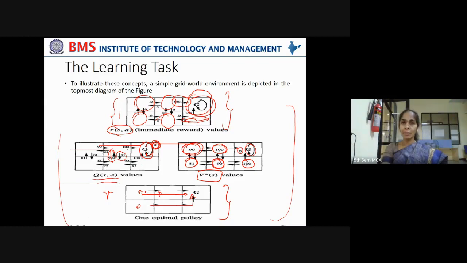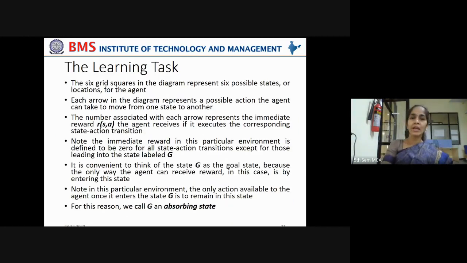In order to avoid penalties and get only rewards, it should take optimal steps at each move in the sequence, right? It should take optimal steps at each move in order to get only rewards, maximize its rewards, and not get the penalties. Okay, so each arrow in the diagram represents a possible action the agent can take to move from one state to another.